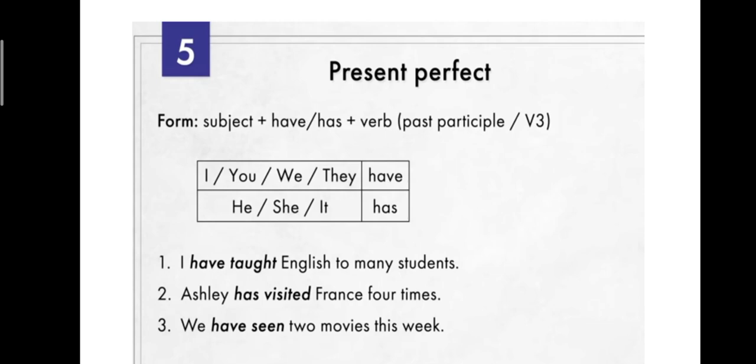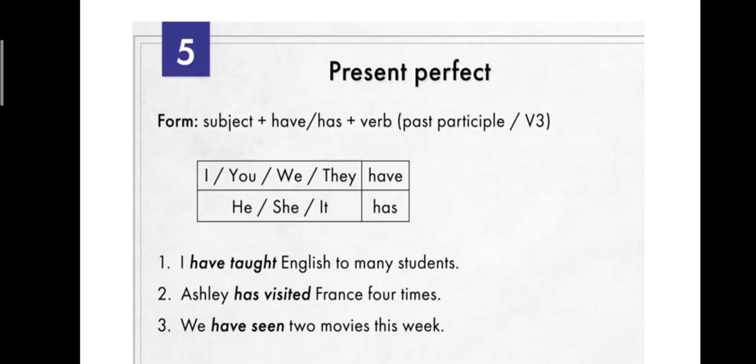First sentence: I have taught English to many students. Second one: Ashley has visited France 4 times. She may visit again. So it is present perfect tense. So Ashley has. Ashley is a singular noun. That is a single subject. Ashley is one person. So the subject is single, and singular will carry has. Yes or no? Ashley has visited France 4 times.